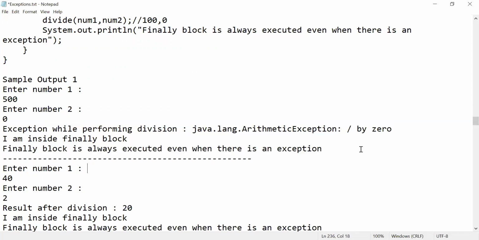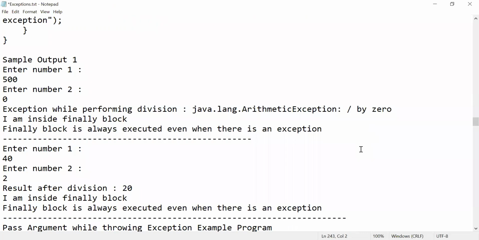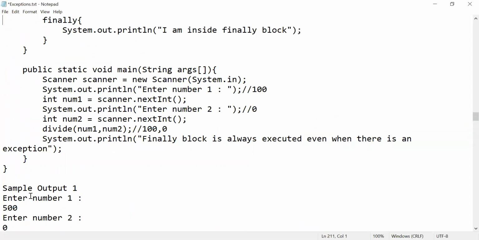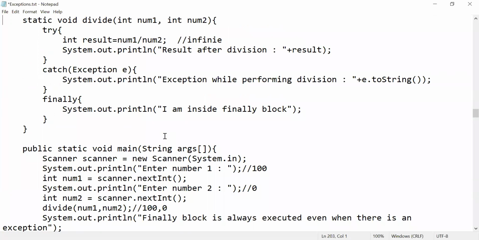Okay, so again, try to check. I have missed this statement, I think. Just try to check it. Try 40 comma 2. What happens whenever you go 40 comma 2? That's it. First 40 comma 2 will happen here.